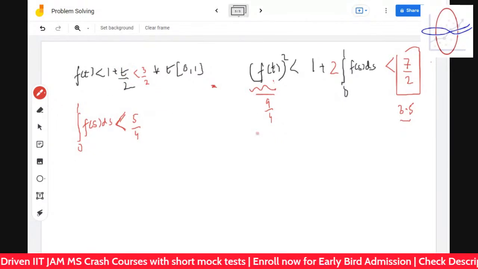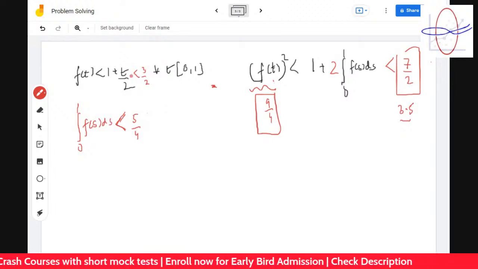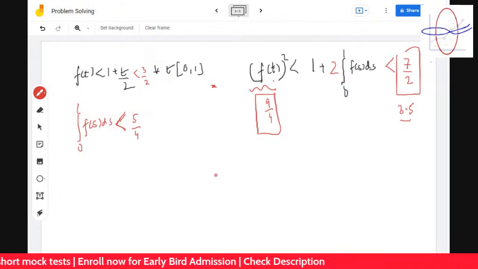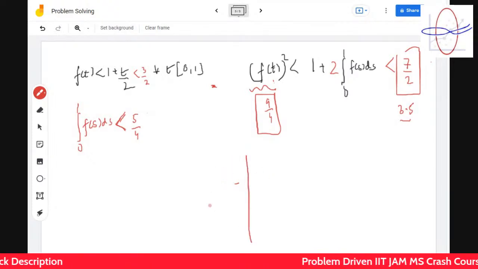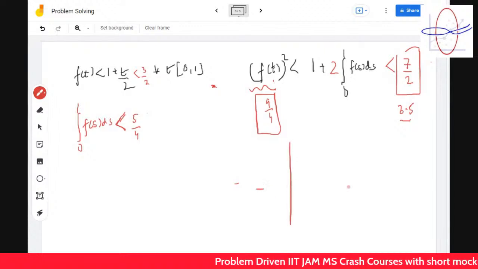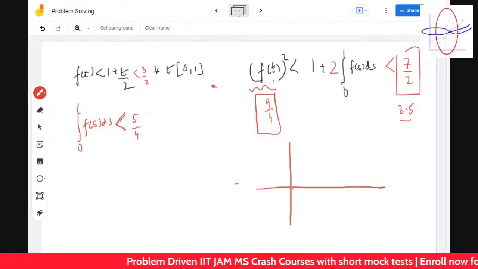So I'm just comparing the maximum values that are possible in both the cases. So here is the f(t) whole square. This is the idea. Understand this. Here is f(t).